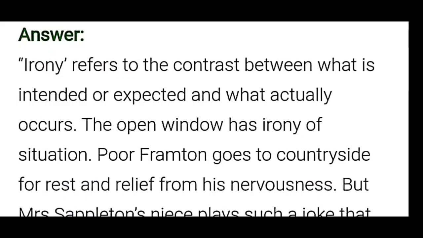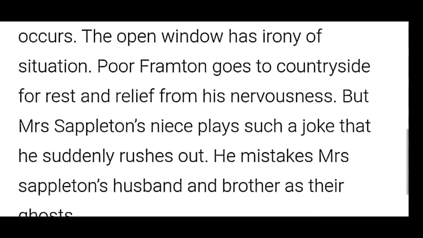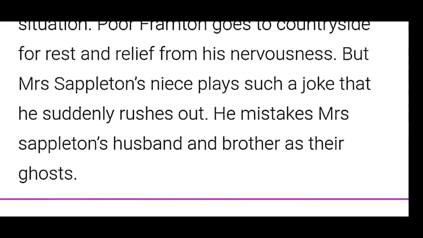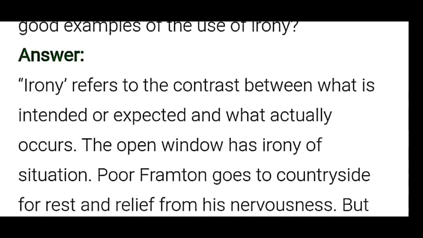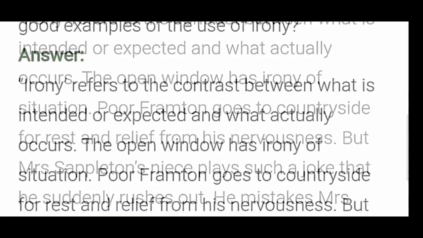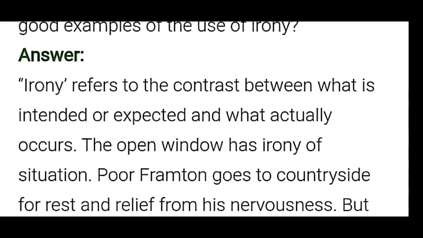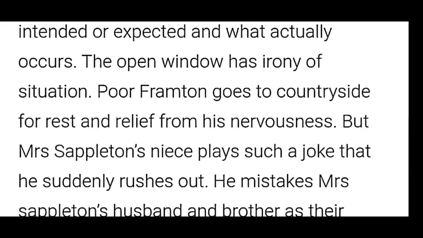The Open Window has irony of situation. Poor Frompton goes to the countryside for rest and relief from his nervousness.